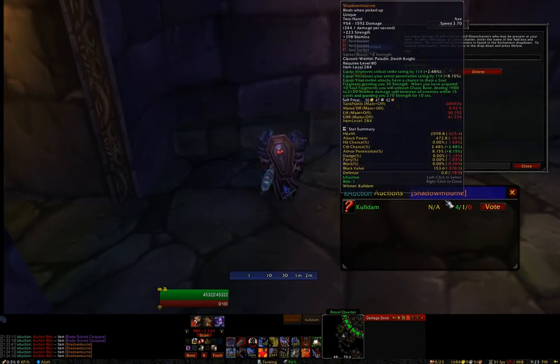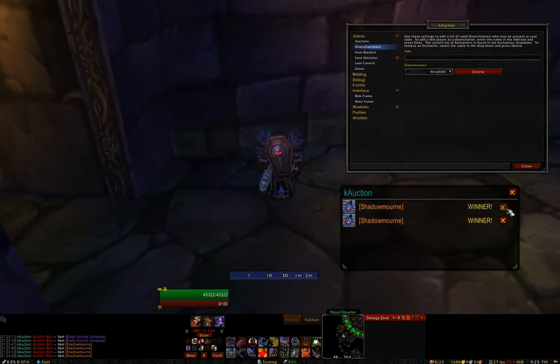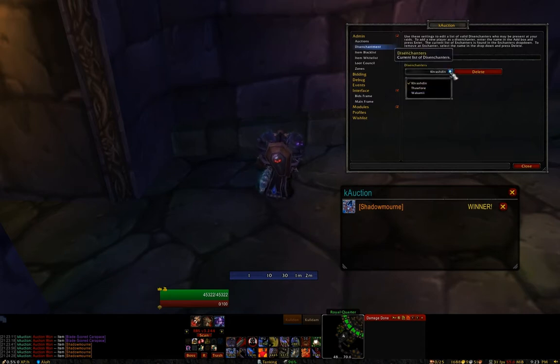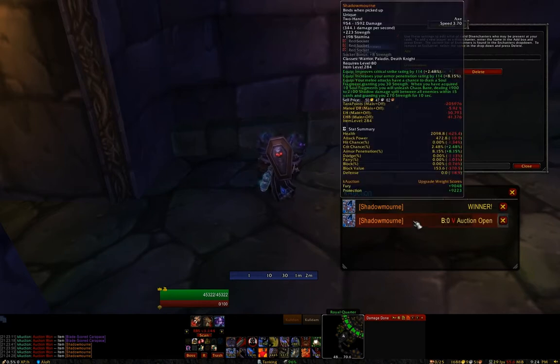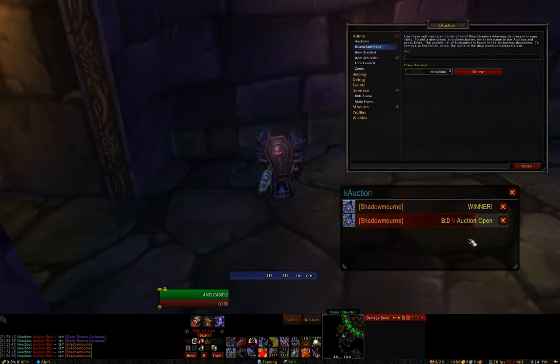Alright, so let's move on to Disenchantment. This is just a list of players that are basically enchanters that might be within your raid. So you can add some more people here, you can delete existing ones. When kAuction has an item and there's no winner, so when this runs out, it will be flagged as disenchant, and that just indicates to the raid that no one bid. Let's go ahead and DE this for a little bit.